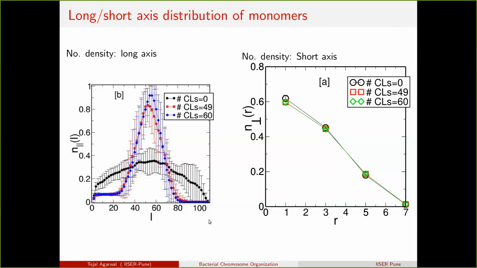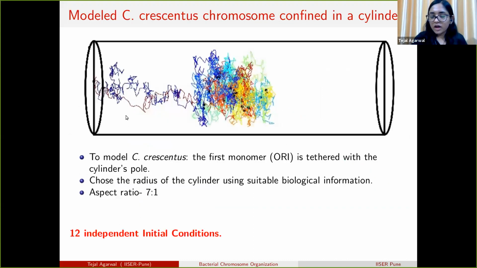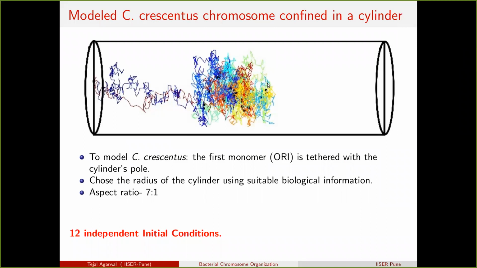Yeah, so this is the length of the cylinder, 100, and 7 is the radius of the cylinder. Is that the right biological aspect ratio?